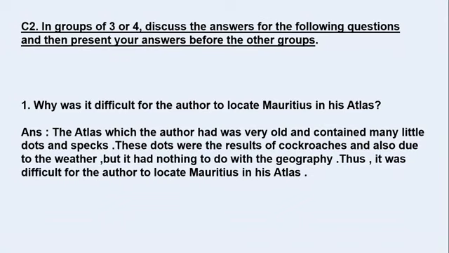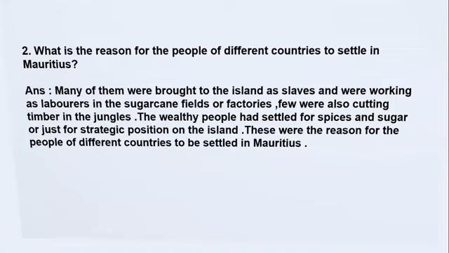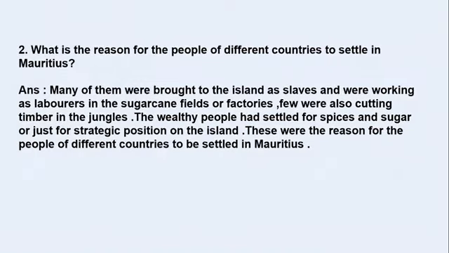So let's move on to the second question. What is the reason for the people of different countries to settle in Mauritius? When we go to the chapter, students, we come to know that the author was telling us how people from different origins, from different countries, had settled in Mauritius. So what was the reason? How did they come and settle there? So yes, we'll write the answer. That too is there in the textbook.